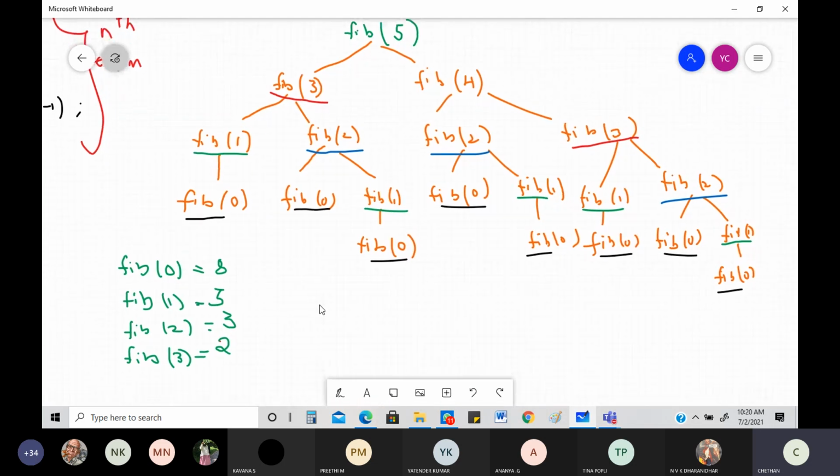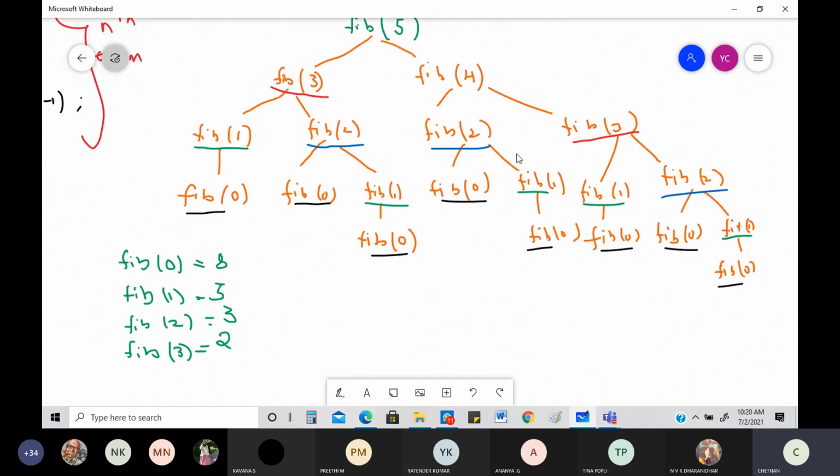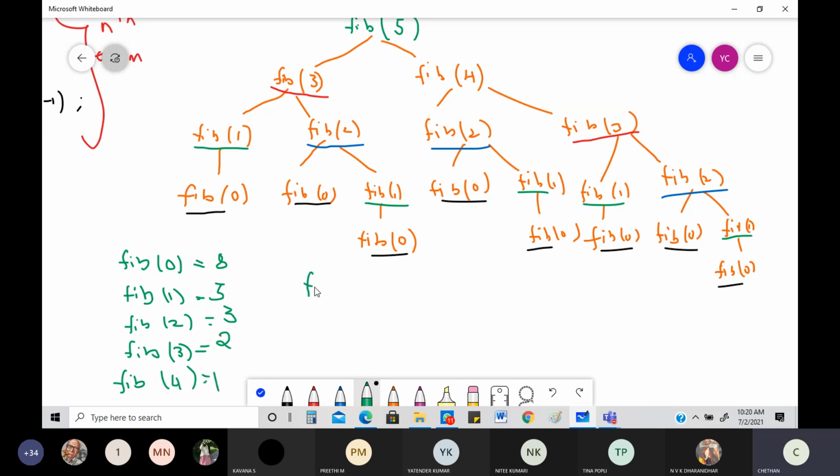Now let me move into the next screen. Fib of 4, can you figure out fib of 4? How many places have I done it? Only in 1 place. Okay, so I'll write that also. So fib of 4 is done in only 1 place. I'll write it here itself towards the right side. Okay, fib of next one.